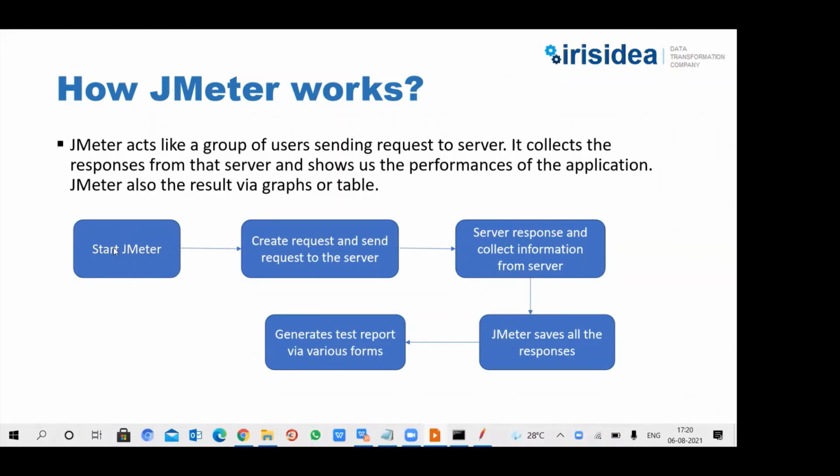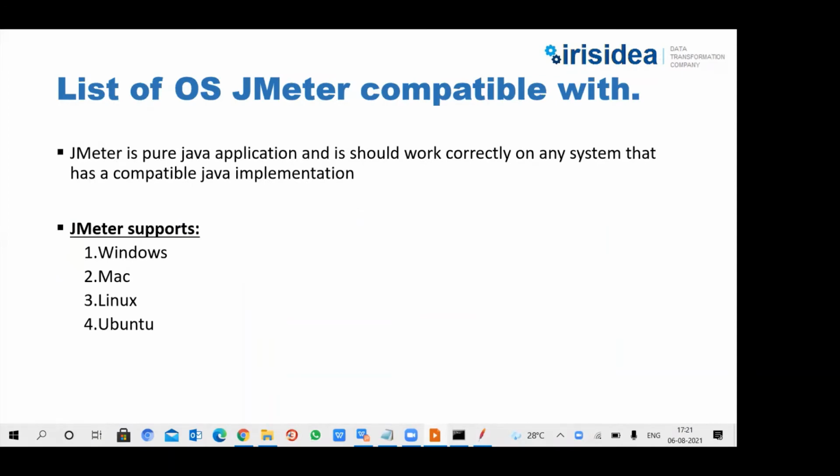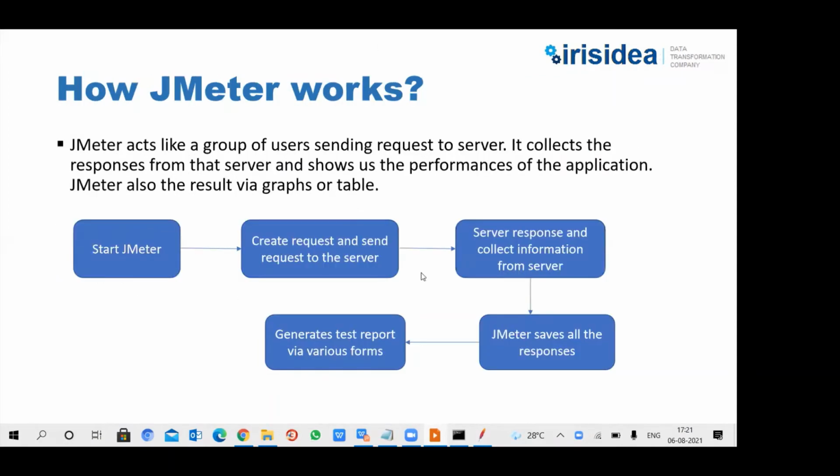First, we need to start JMeter, create a request for the user, and send the request to the server. Once we send the request, of course the server responds, whether the response is a pass or fail. JMeter collects all the responses from the server and generates a test report, as I said earlier, in various forms like graph, table, or tree. This is how JMeter works. All clear about how JMeter works?